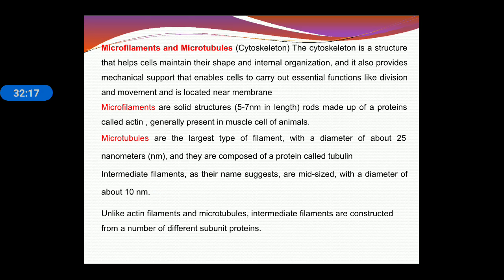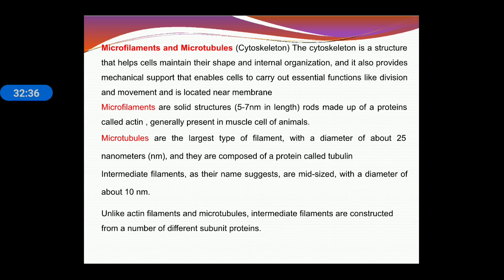Then microtubule and microfilament. The cytoskeleton structure is present in the form of microtubules and microfilaments. They help in maintaining the shape and internal organization of the cell. They also provide mechanical support that enables the cell to carry out essential functions like cell division and movement.